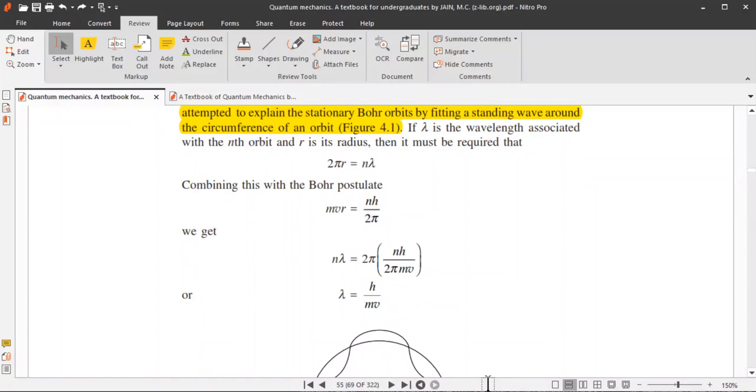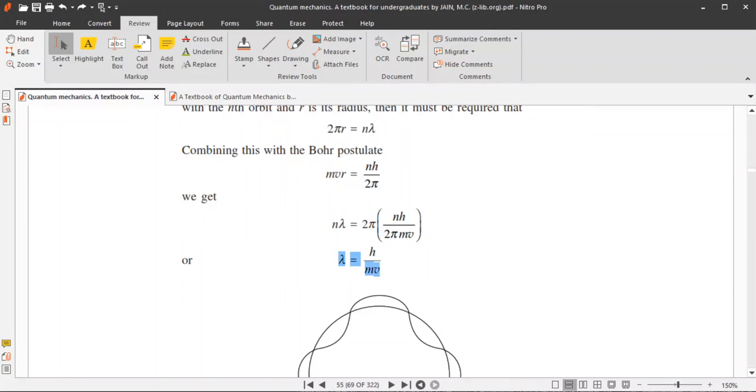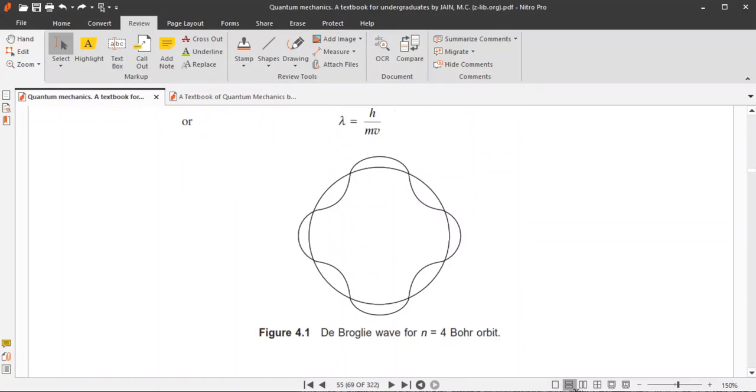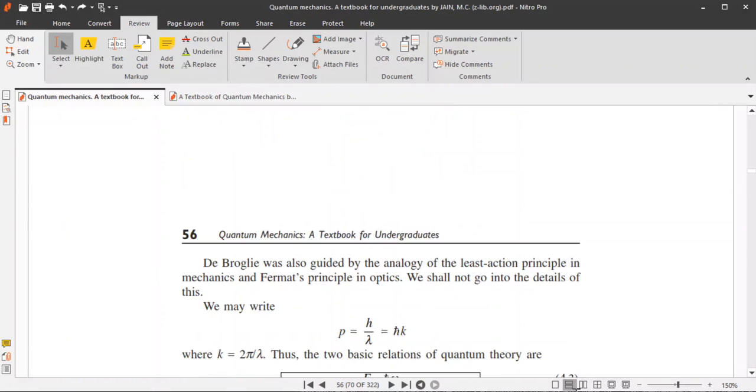Now there is a Bohr postulate, that is mvr equal to nh by 2 pi. So combining these two equations, we can write n lambda is equal to 2 pi into nh by 2 pi mv, or lambda equal to h by mv. So this is again the de Broglie wavelength.